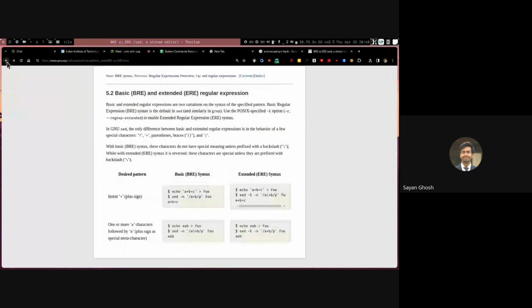You can see that in the previous page here. So question mark, plus, parentheses, braces, and pipe. These 7 characters need to be escaped in one but not in the other, depending on what you want to do. The cap is used for start of the line and for negation also. If it's inside the list, then it's negation. If it's just in the regex, then it means start of the line. Right, so hopefully this is clear.